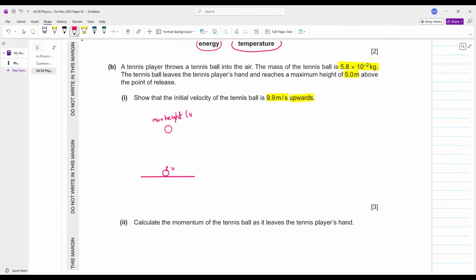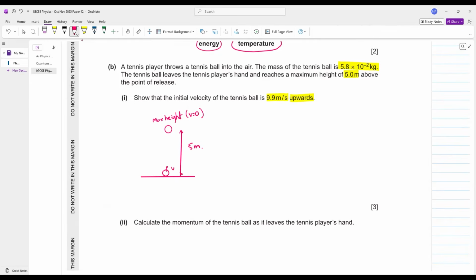At the maximum height, your velocity becomes zero. And at the maximum height, what is the height of the ball? The height of the ball at the maximum height is 5 meters.